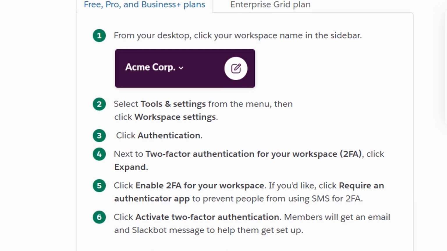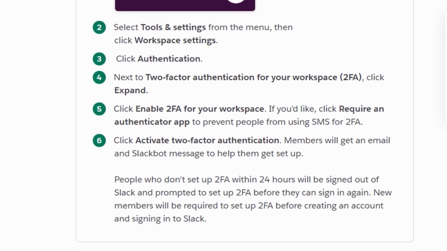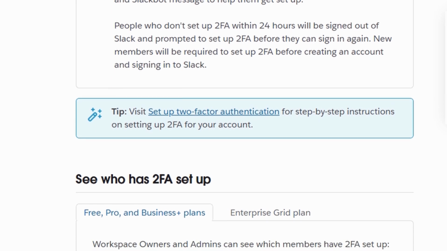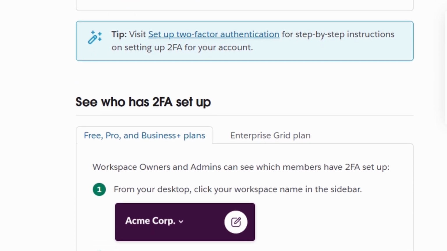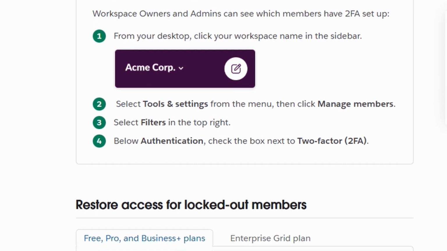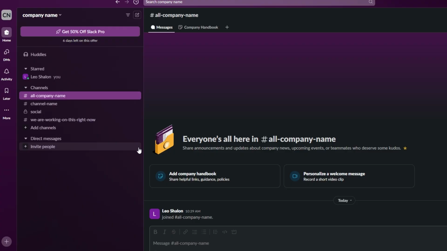This extra layer of security reduces the risk of hackers gaining access to sensitive communication. It's especially important when dealing with client information or proprietary business details, so everyone in your workspace should enable 2FA. Not only does this protect your personal account, but it also keeps your entire workspace secure from breaches.